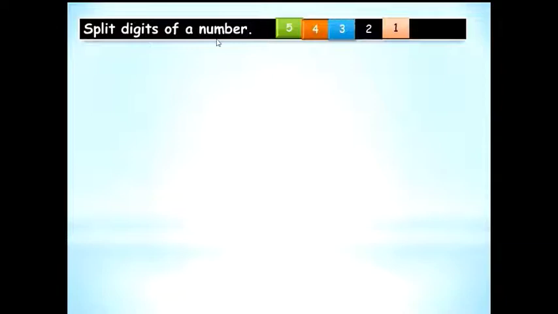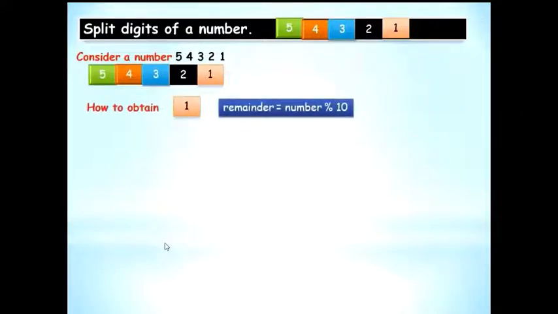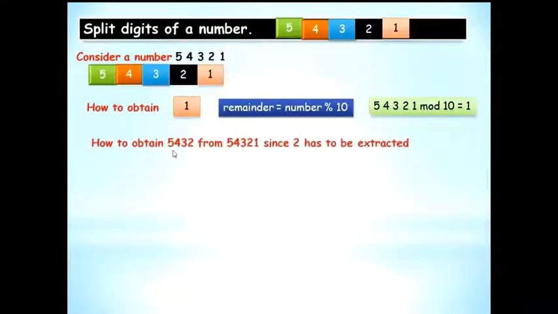Split digits of a number. Say the number is 54321. To extract 1, consider the number 54321. How to obtain 1? To obtain 1, we make use of a remainder variable and say the number, that is this number, mod 10. We would get 1. Now how to obtain 5432 from 54321?